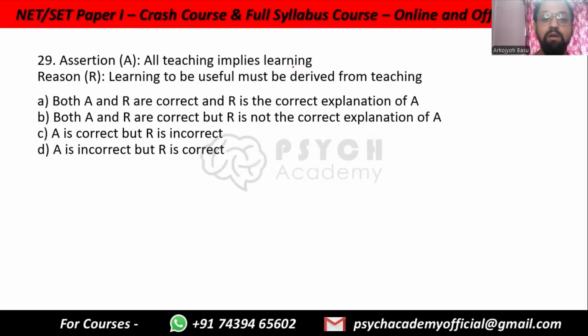Assertion. All teaching implies learning. Reasoning. Learning to be useful must be derived from teaching. We just discussed this. Option A. Both A and R are correct, and R is the correct explanation. B. Both are correct, but R is not the correct explanation. C. A is correct, R is incorrect. D. A is incorrect, but R is correct. We just discussed this. All teaching implies learning, but learning to be useful must be derived from teaching is not true. Learning can happen by itself. So A is correct, but R is incorrect.